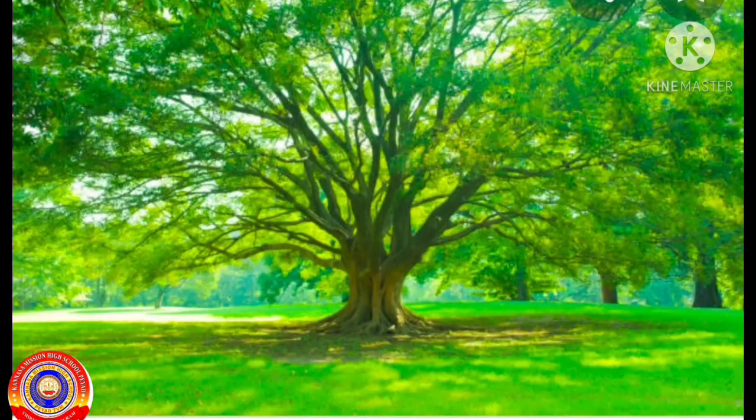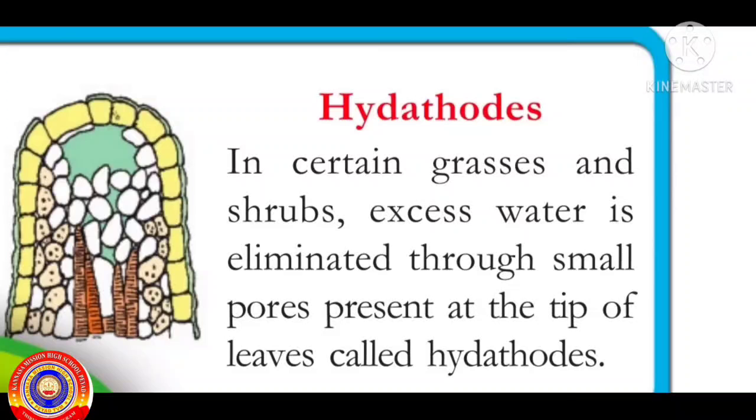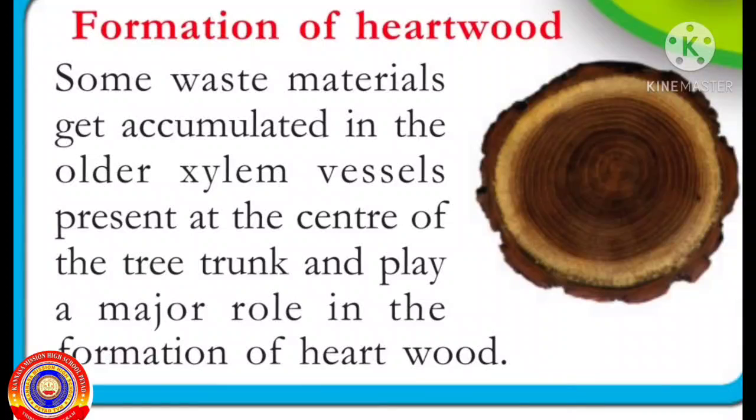Excretion in plants. First one, stomata and lenticels. They expel the photosynthetic byproduct, oxygen, and the respiratory byproducts, carbon dioxide and water. Second one, hydathodes. In certain grasses and shrubs, excess water is eliminated through small pores present at the tip of the leaves called hydathodes.